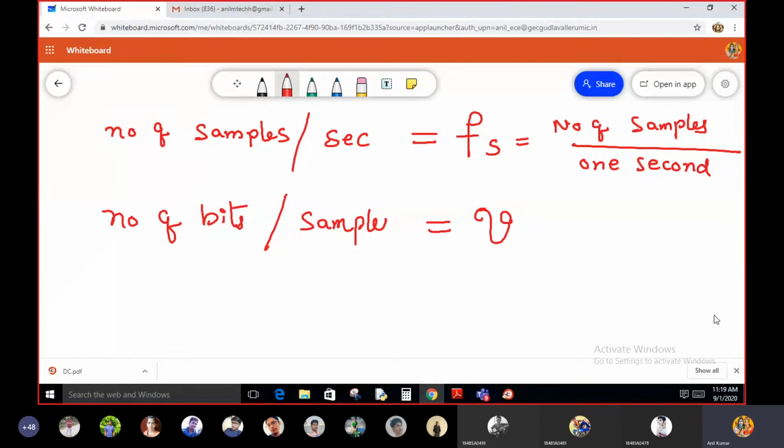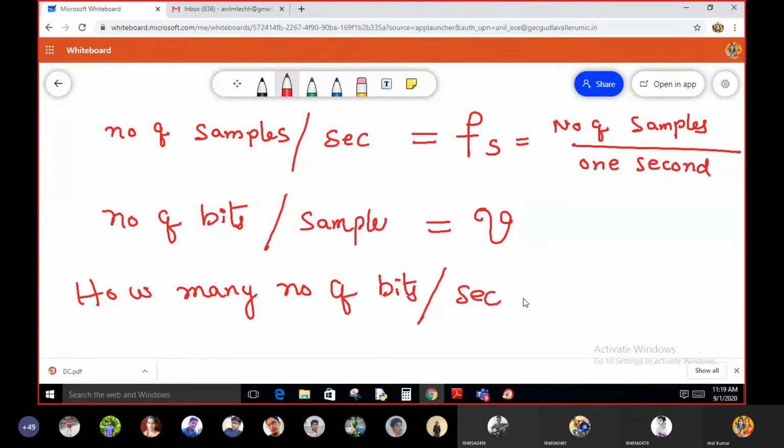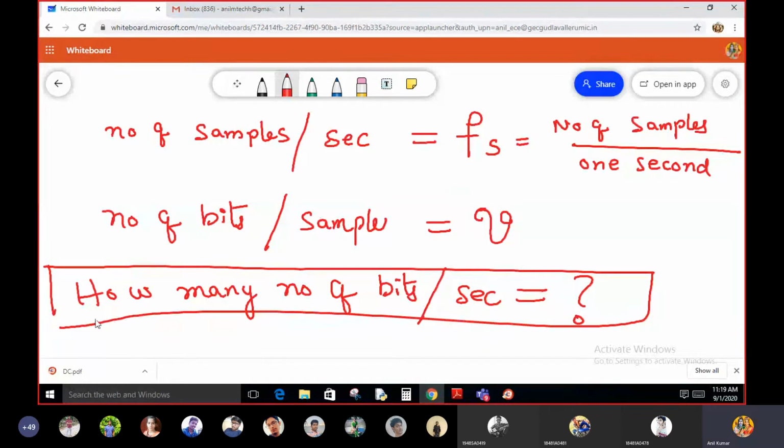Now I am asking, how many number of bits per second? This is my question, right? You know the number of bits per sample.